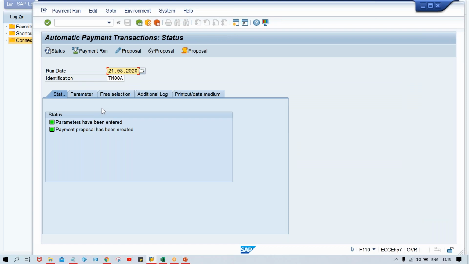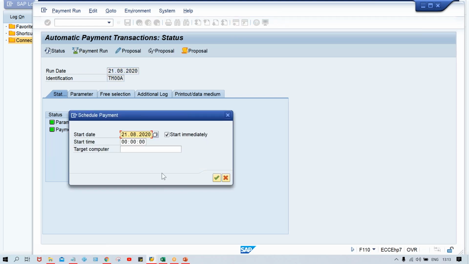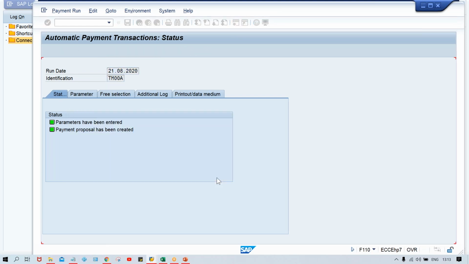Now this time we have to go for the payment run. The proposal run is fine, everything is fine. You click on payment run and press enter. Now look here, the payment run has been cancelled. If the payment run has been cancelled, guys, again we have to find out where the problem is and why it has been cancelled. There might be a chance that there is an issue related to number range. Most likely this is the issue you will get during the payment run, or else there won't be any other.